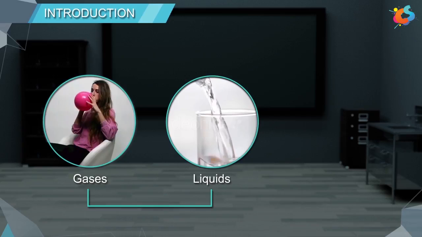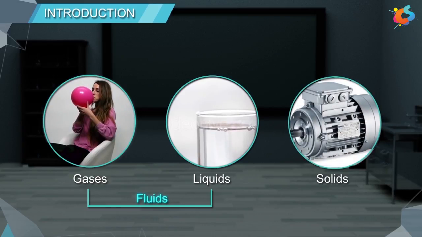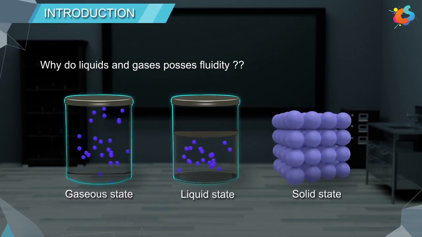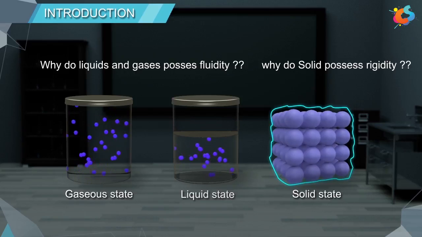It means that gases and liquids have the ability to flow and are called fluids, whereas solids do not possess fluidity, instead they possess rigidity. Now the question is, why do liquids and gases possess fluidity whereas solids possess rigidity?